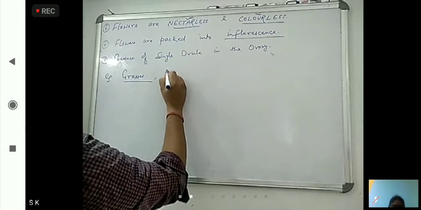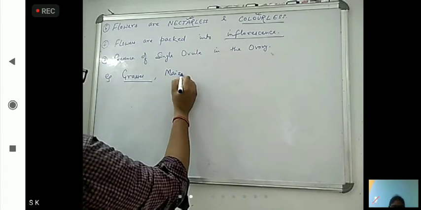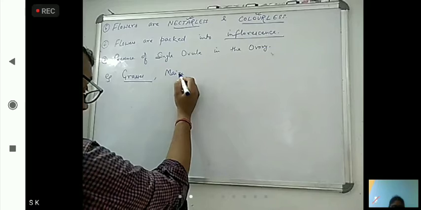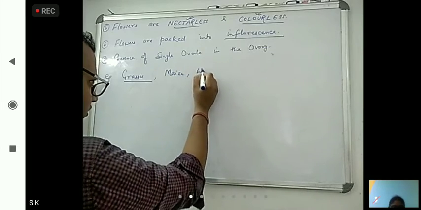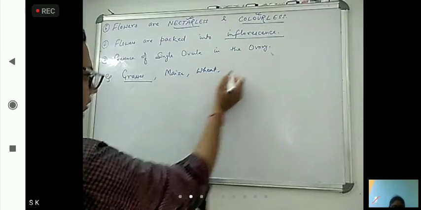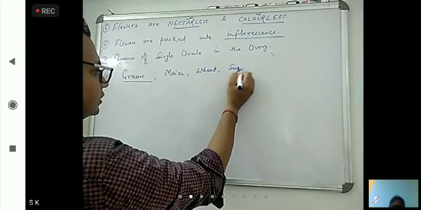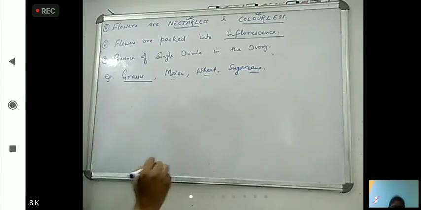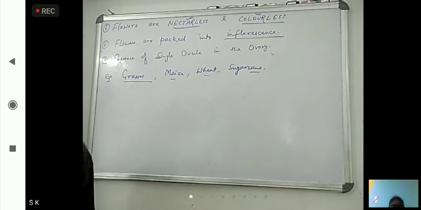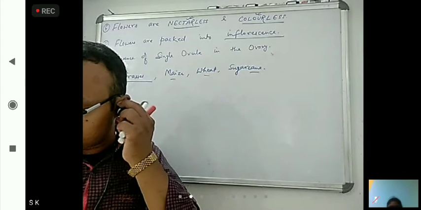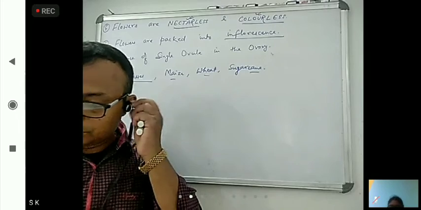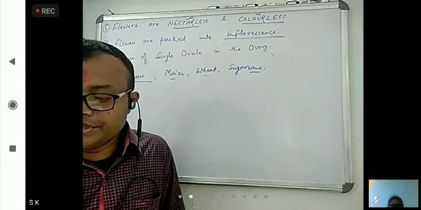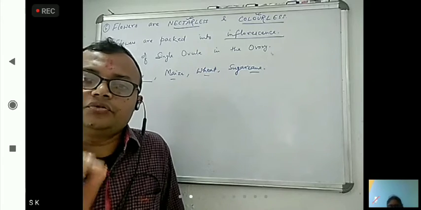So maize, wheat, sugar cane. These are some examples that belong to what? Anemophilous. Okay. Now, first what we have seen? Anemophily means pollination by wind.